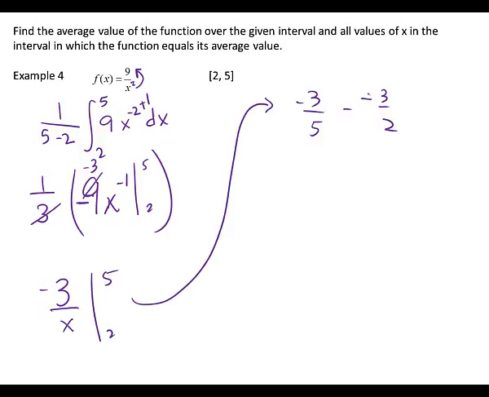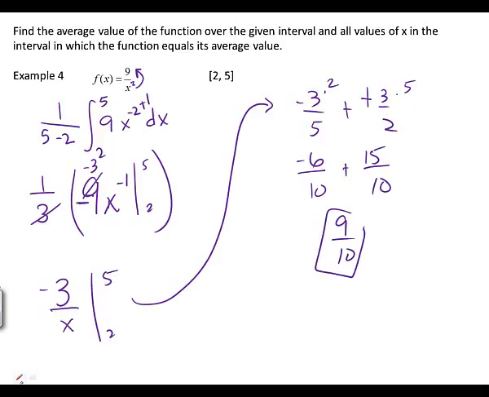What's going to happen with the double negative? Positive. And we're going to have to get that in tenths, aren't we? No choice on that one. So this one is negative 6 tenths, and this one is 15 tenths. So how many tenths do we end up with? 9 tenths.